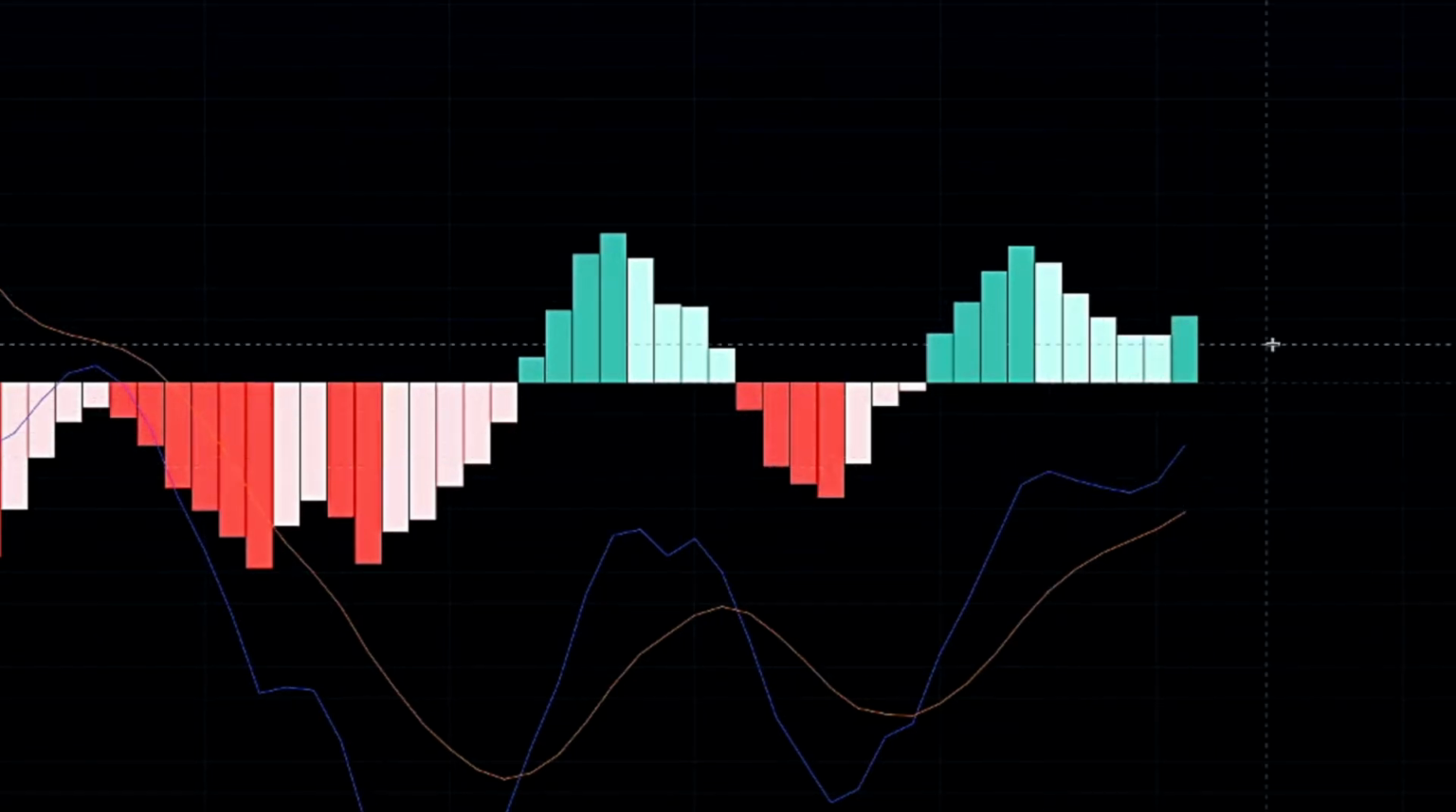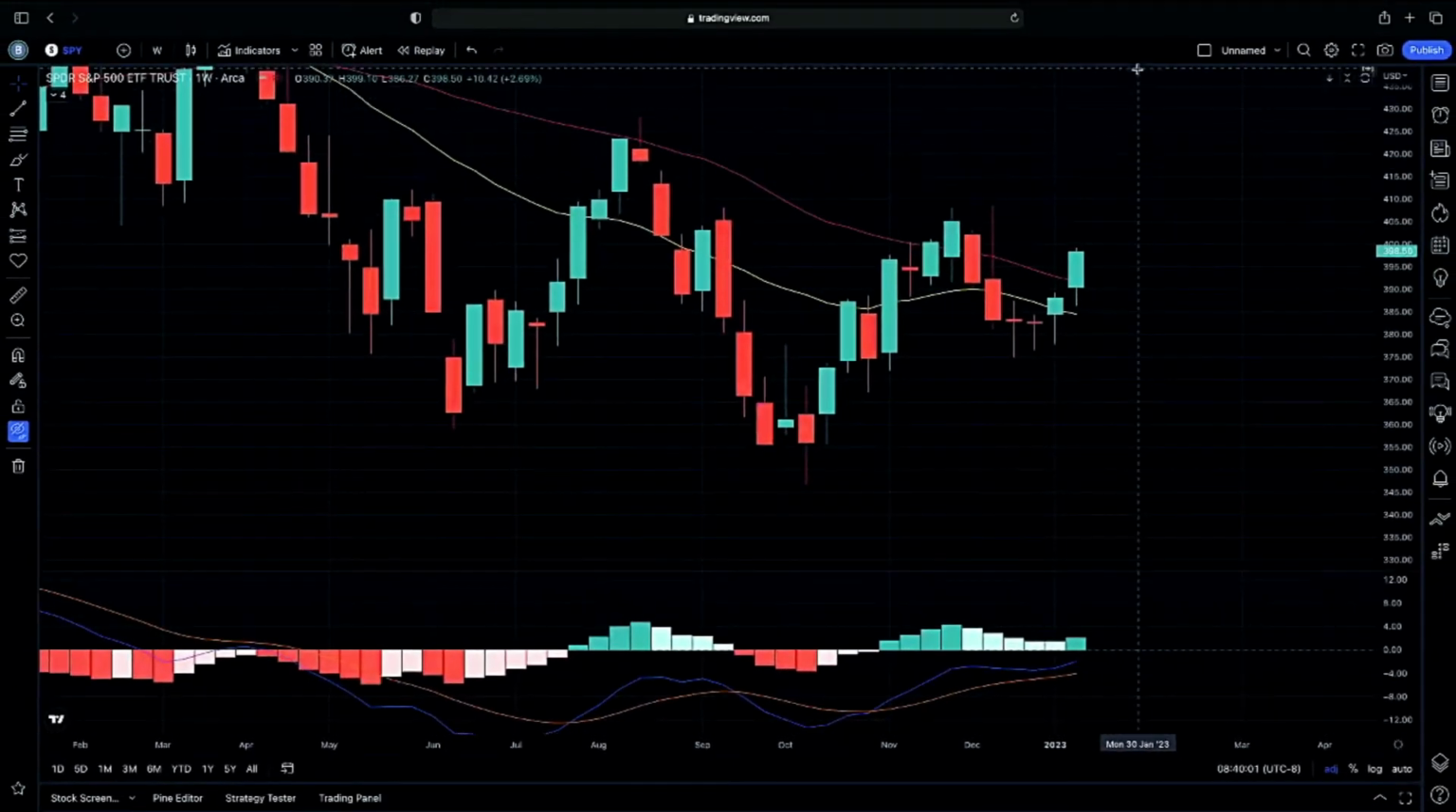Will we continue on higher here? I'm going to go over exactly what will give us confirmation on this possible swing to the upside, and if we do have a bearish case scenario, how exactly that would look.